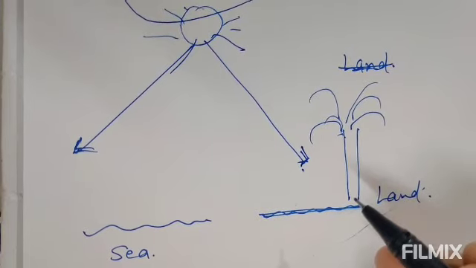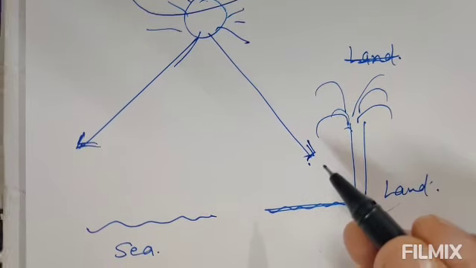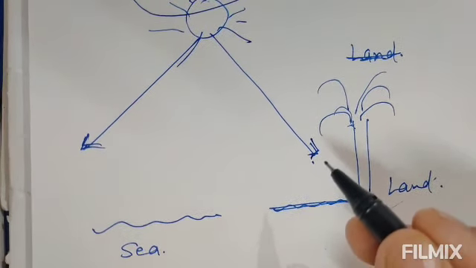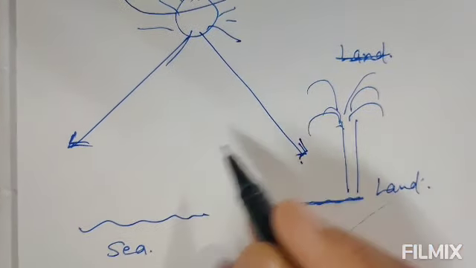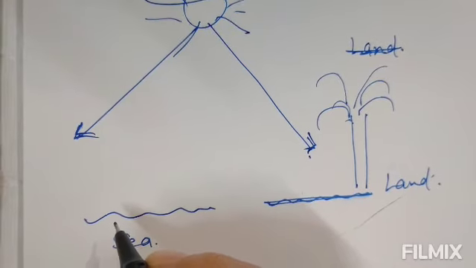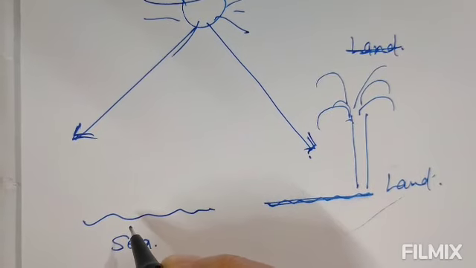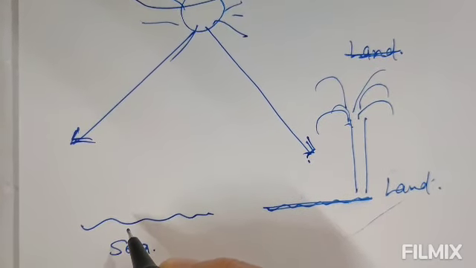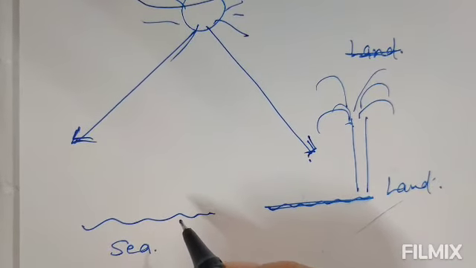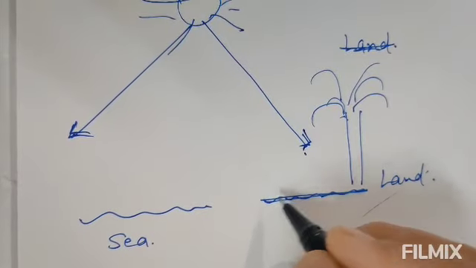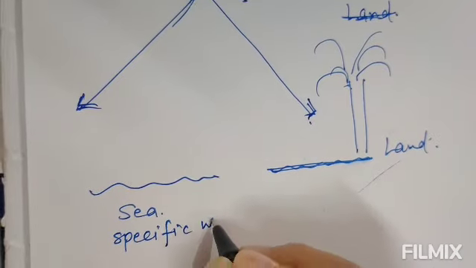So the air in contact with the warm ground is heated by conduction. It expands and becomes lighter than the surrounding cooler air. As a result, the warm air rises, resulting in an air current. The cooler air from above moves down to fill the space, and this creates a sea breeze near a large quantity of seawater. In this way the thermal convection cycle is set up, which transfers heat away from the ground. Here you can see, as you know, the specific heat of water is very high.